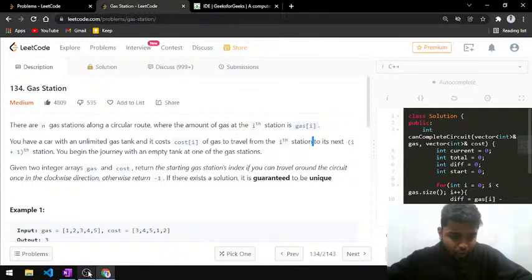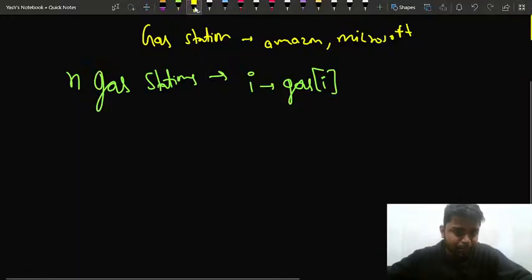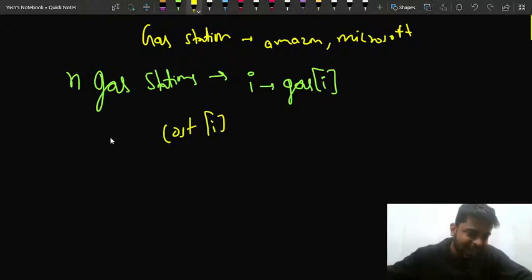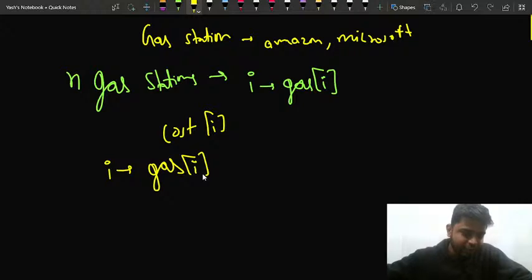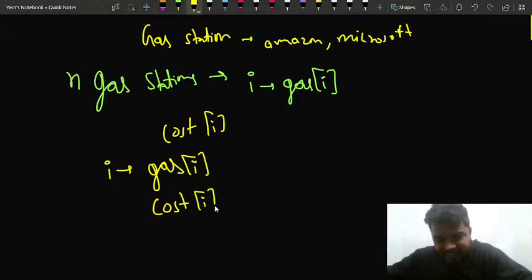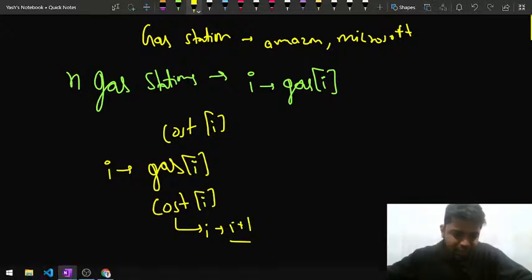So at the ith station you will get gas[i] amount of gas that you can fill in your tank, and then after that you will spend cost[i] amount of gas to travel from i to the i plus 1th station. This is what the problem says.